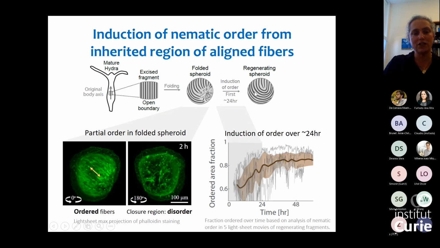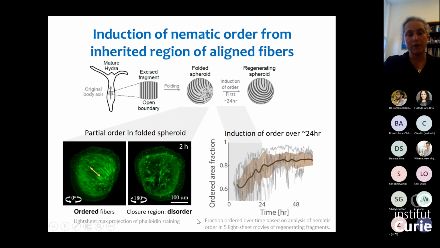So if we look at the fraction of the area that contains ordered fibers, initially in the folded spheroid, it's about half. So what you're seeing here is the ordered area fraction, the fraction of the area of the spheroid that contains this parallel alignment of fibers, whereas this region we consider disordered. And you're seeing it over regeneration time, where each line here is what we've extracted from individual light sheet movies, where we're looking at the dynamics of regeneration from all directions.